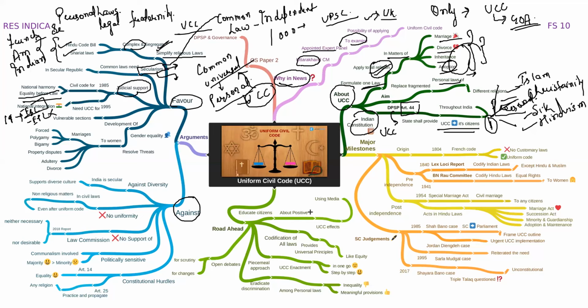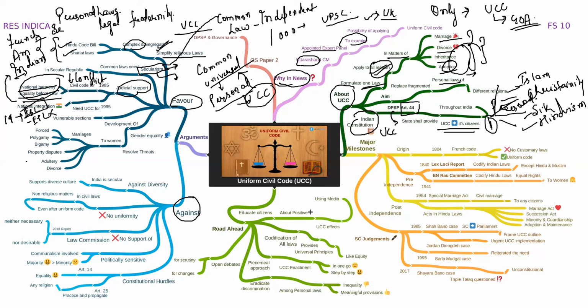We will talk about equality before law, which means that everyone is equal in front of law, no matter how high or how low he belongs. So when we have one common law, it will in turn bring equality before law. Moreover, national harmony. Why? Because there will be less conflict.